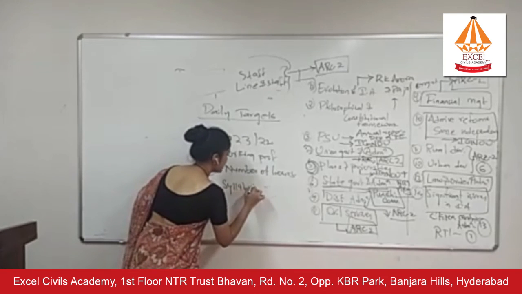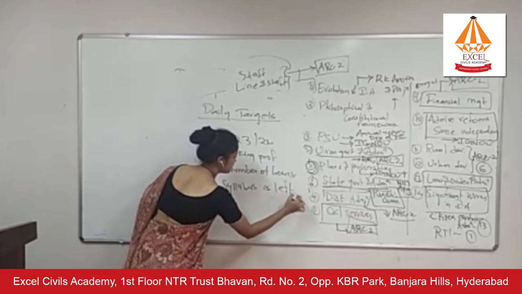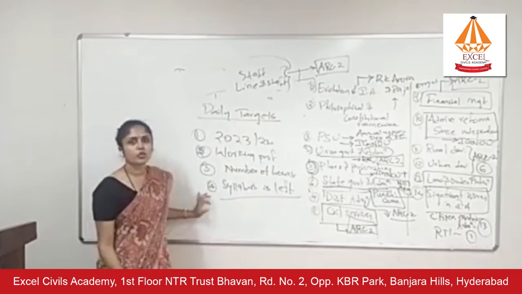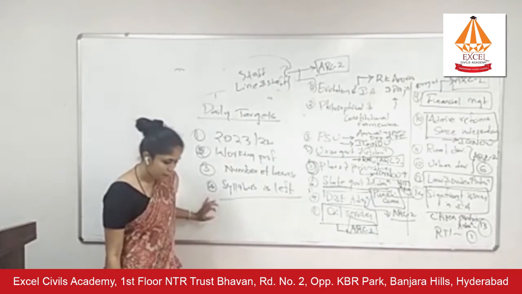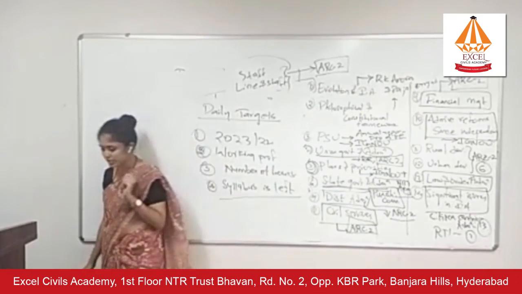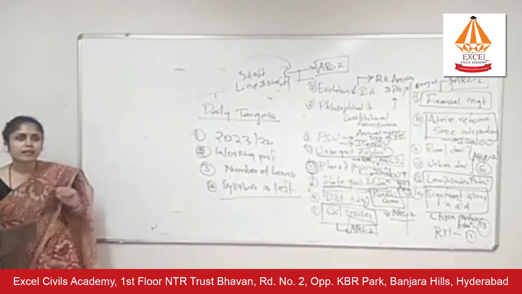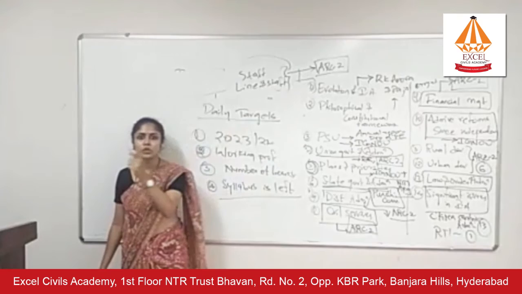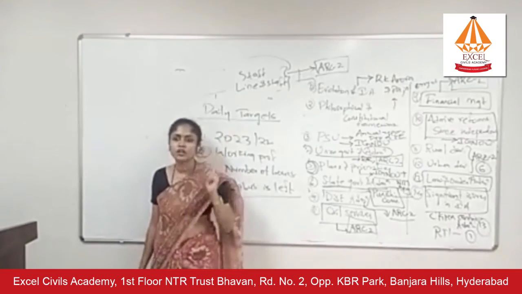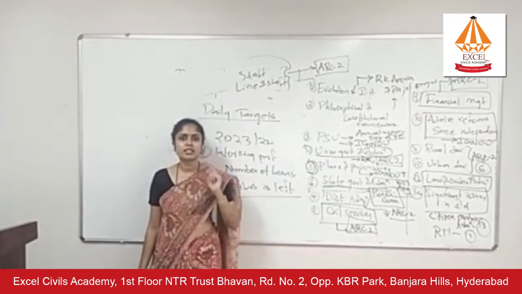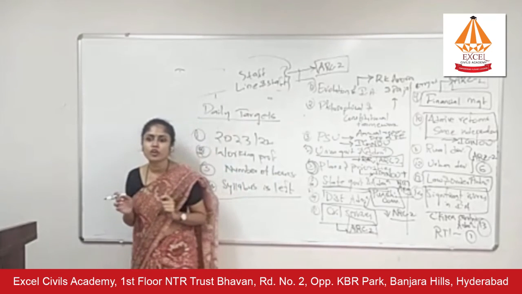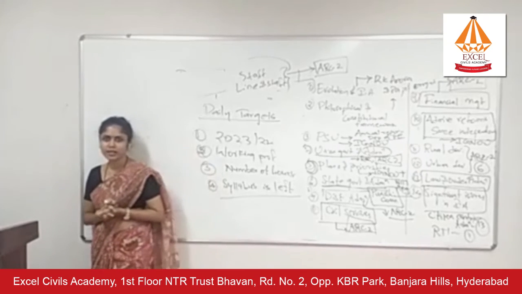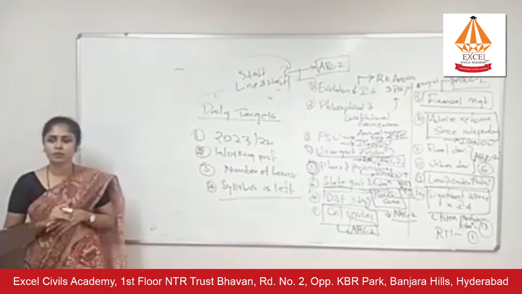Decide how much of the syllabus is left. Based on this, you have to set your daily targets. But before setting daily targets, I would suggest one thing. Instead of going for daily scheduling, that from 9 to 10 o'clock I will study, 10 to 1 o'clock I will study general studies, and from 12 to 1 o'clock I'll have lunch, do not do any micro scheduling, right? Micro scheduling, you will not be able to follow.